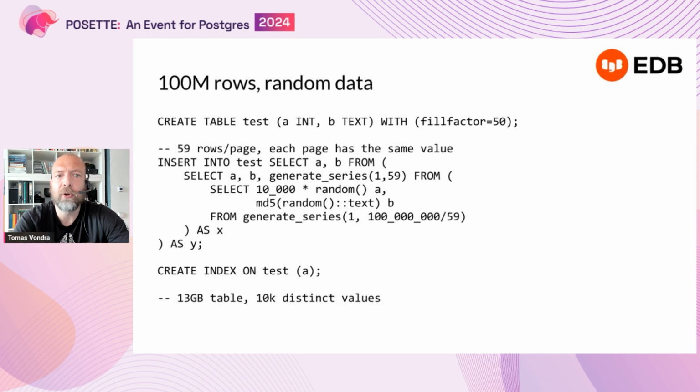And with 100 million rows, it's about 13 gigabytes of data, right? And I'm going to use about 10,000 different distinct values, which allows us to read a well-known or deterministic fraction of the table depending on the conditions, right?